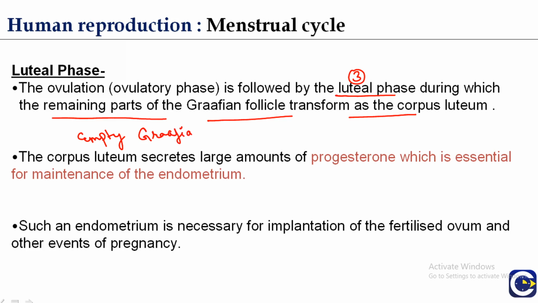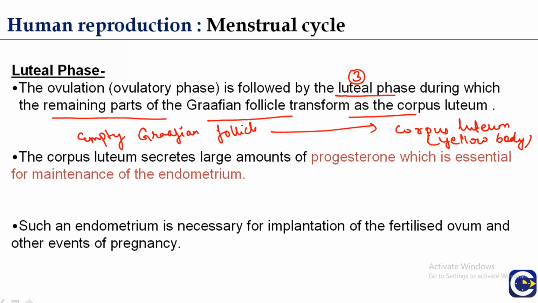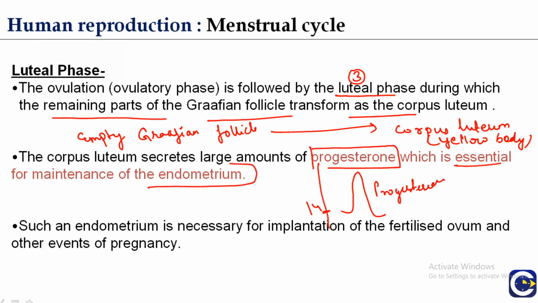The Graafian follicle changes into a yellow body, which is known as the corpus luteum. It is a yellow body found in the ovary, and it secretes a large amount of progesterone. The level of progesterone is high after the ovulation process, for 14 days after ovulation, which is essential for the maintenance of the endometrium.